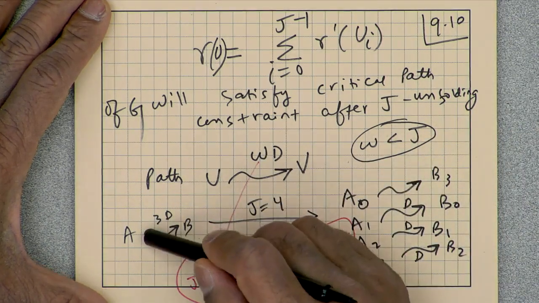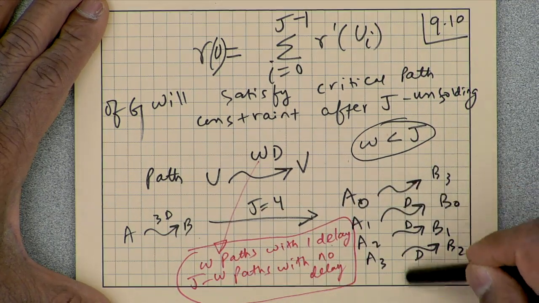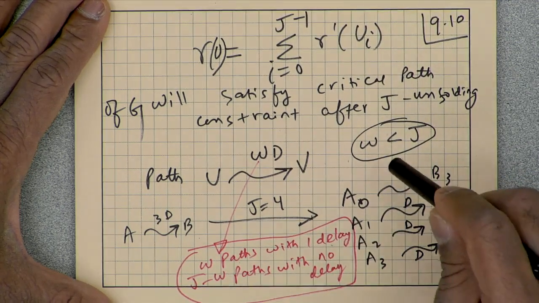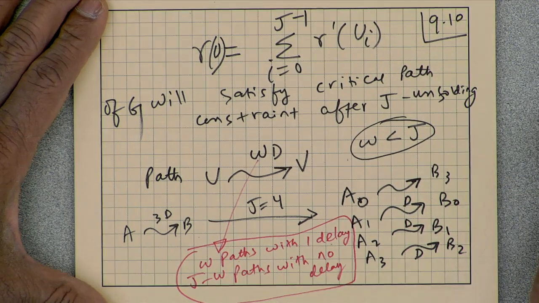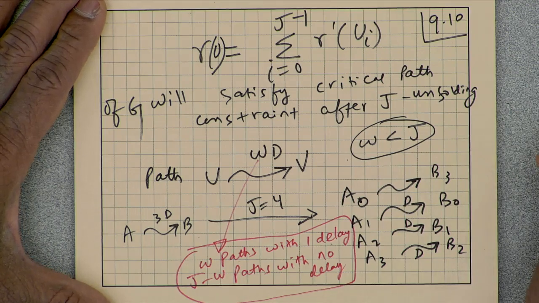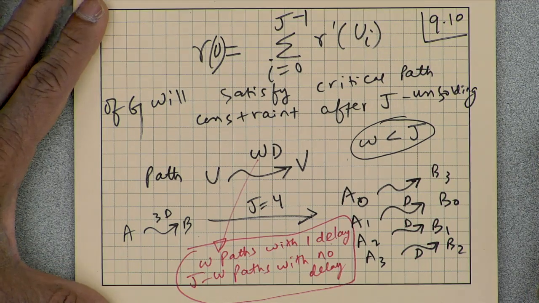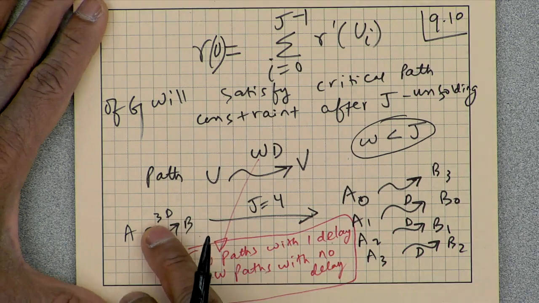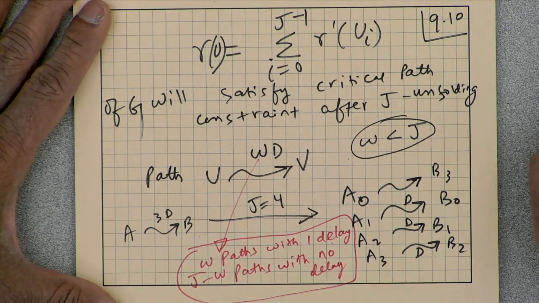Because there are 3 delays and I am unfolding by factor 4, these 3 will at best keep 3 paths with 1 delay in each, and they won't contribute to a critical path, but the remaining path will contribute to a new critical path that does not exist in the original data flow graph. Does that make sense? So new critical paths can form after unfolding if the number of delays in the path is less than the unfolding factor.